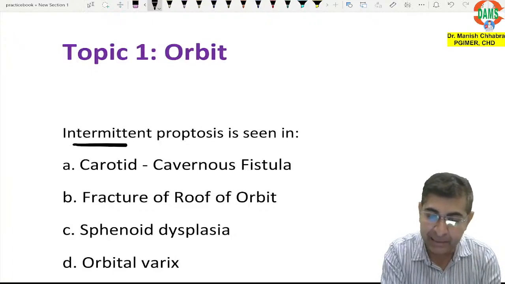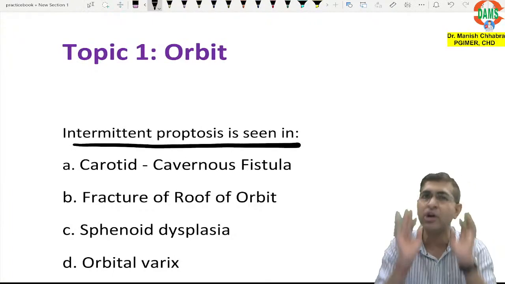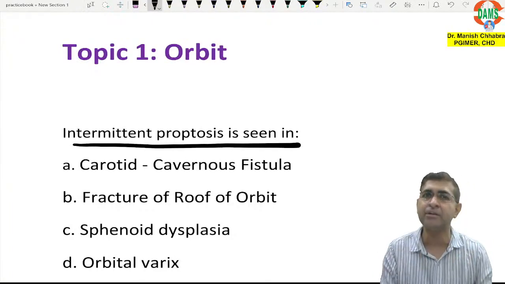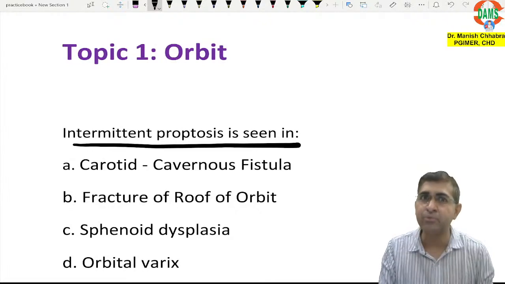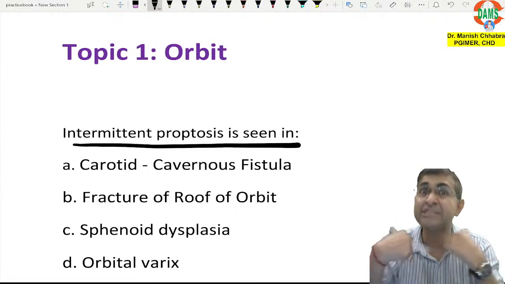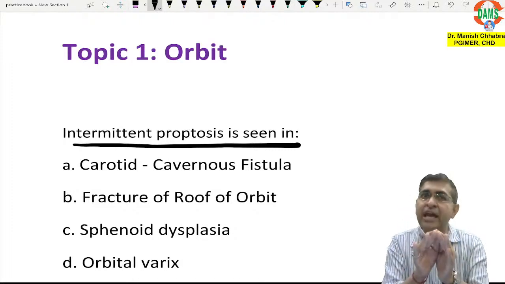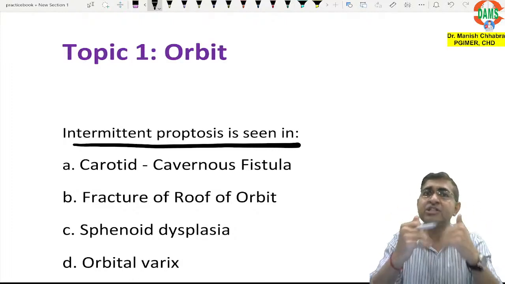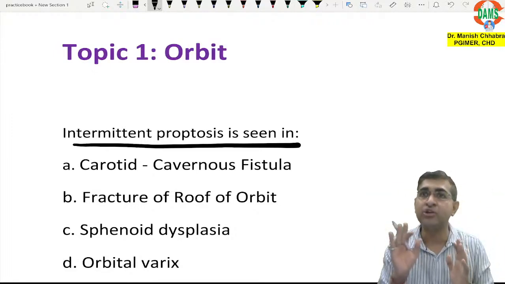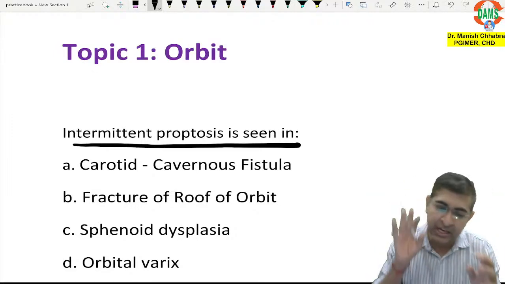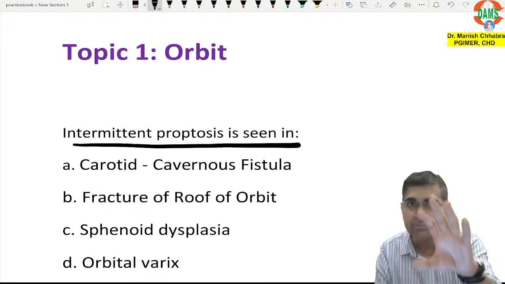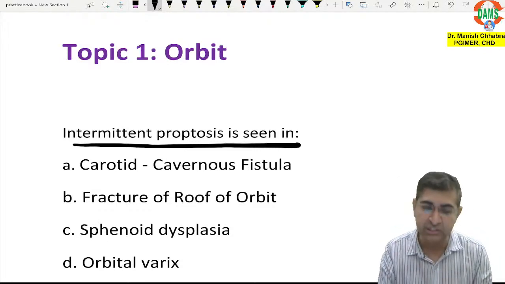This is your previous year question. Intermittent proptosis is seen in. Boys, what is intermittent proptosis? Intermittent proptosis is the proptosis which is present at one point of time and which is not present at another point of time. Intermittent. Sometimes there is proptosis, sometimes there is no proptosis, right?